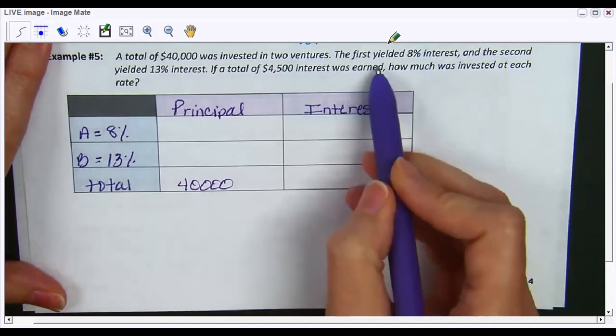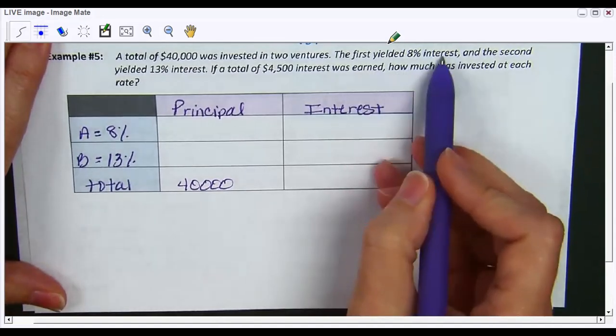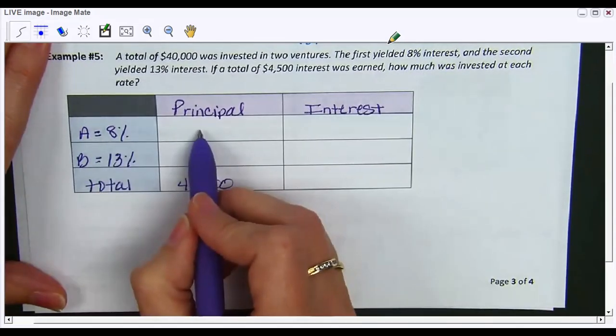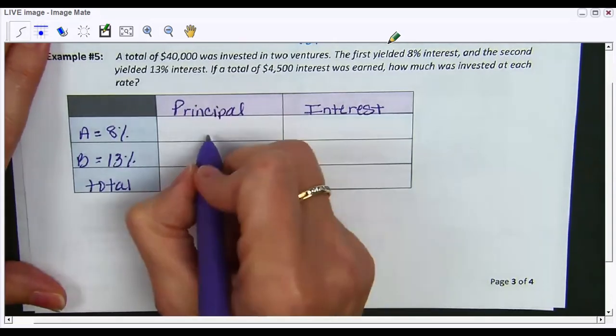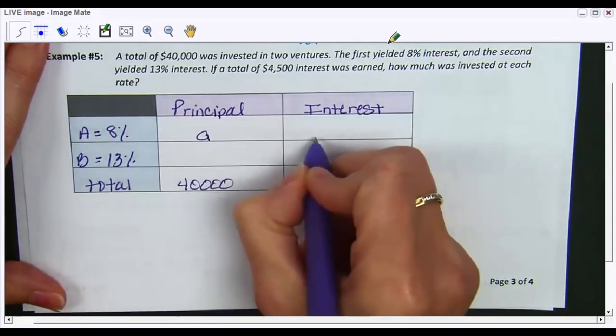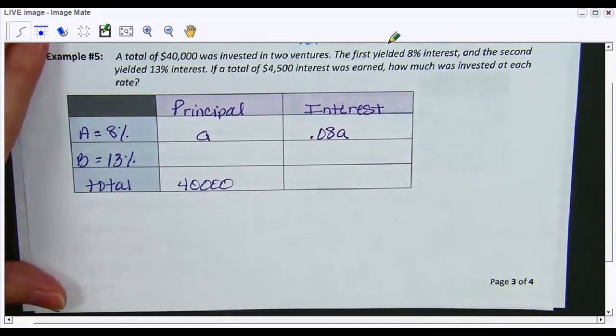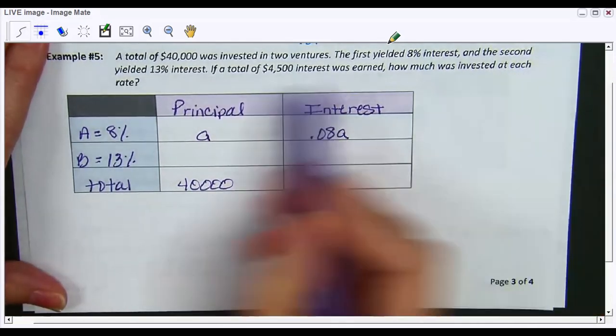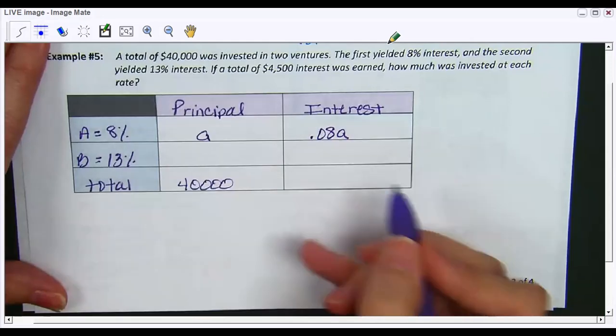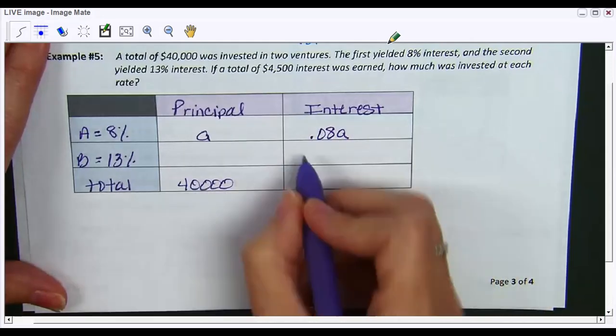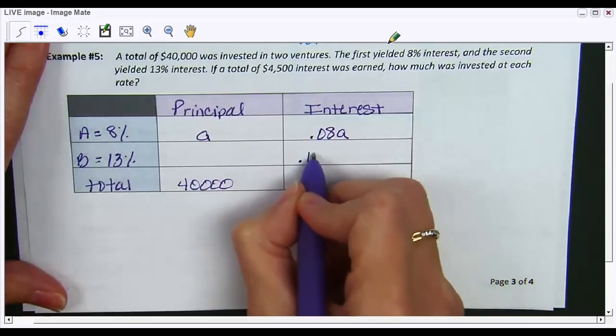It says that the first yielded 8% interest. So here's my first one, 8% interest. So I'm going to title this one A at 8% interest. Okay. And the second one yielded 13% interest. So I know that this one over here is going to have a 0.13.